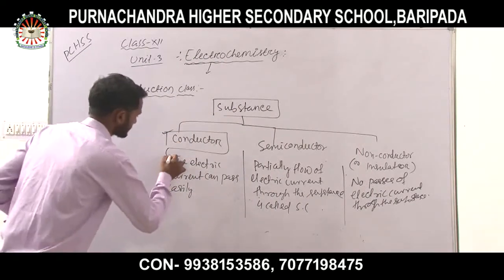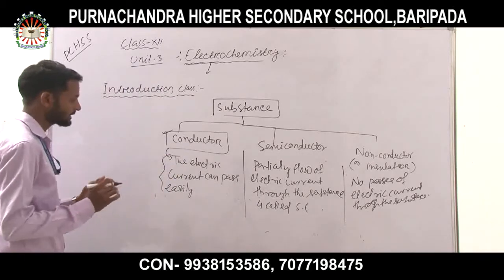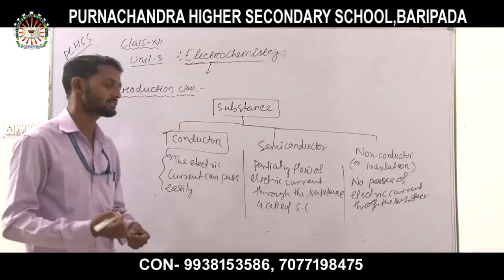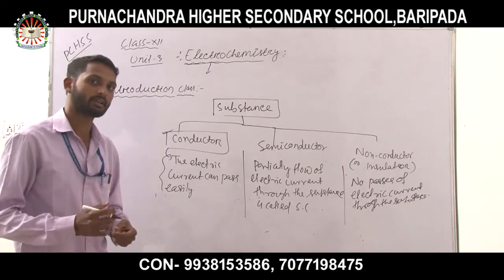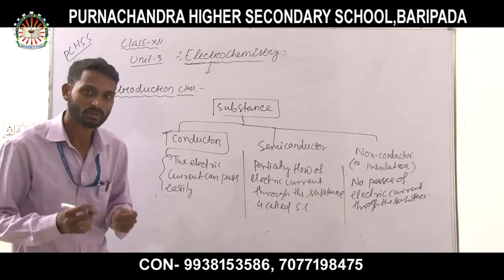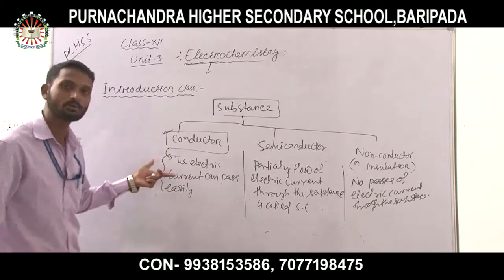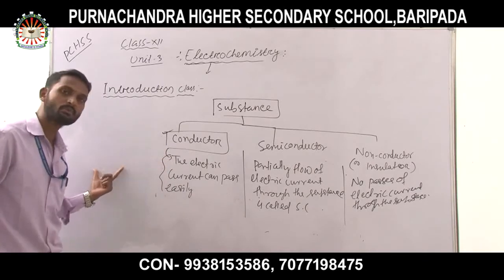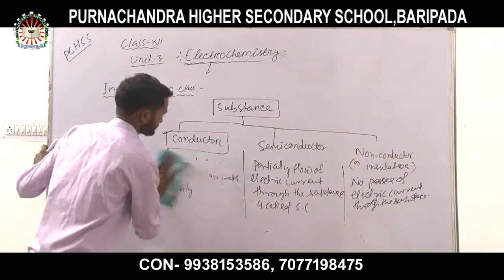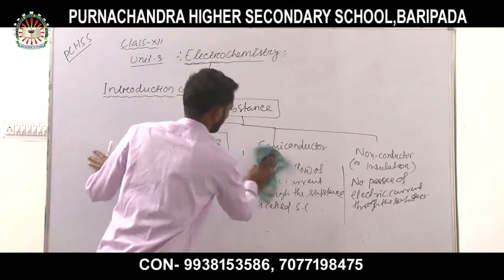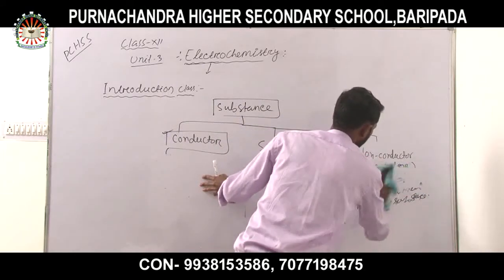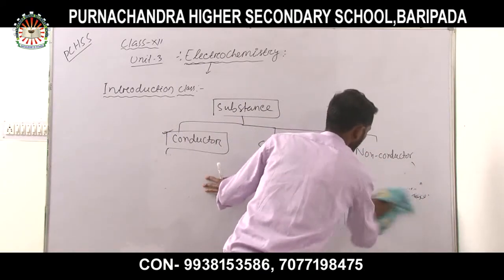So my dear students, you have to put examples of conductors. Conductors are again divided into two categories. After discussing the two types of conductor, we will discuss examples of each type. That will be the definition of conductor, semiconductor and insulator.